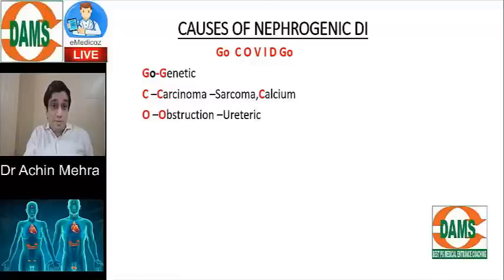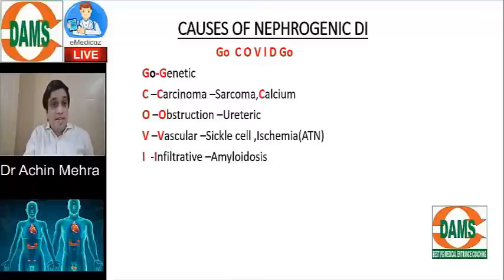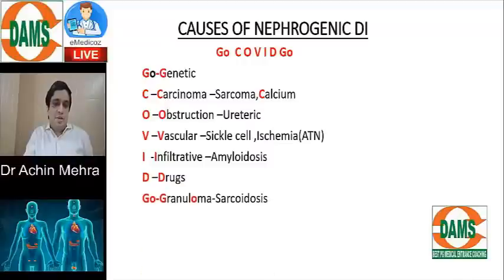O stands for obstruction, that is ureteric. V stands for vascular, sickle cell disease, ischemia like acute tubular necrosis. The I stands for infiltrative, amyloidosis. And D stands for drugs. And O stands for the granuloma, that is sarcoidosis. But this has been a question. What are the causes or the iatrogenic or the drug-induced causes of nephrogenic diabetes insipidus?